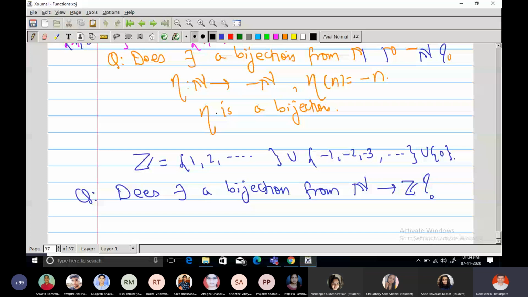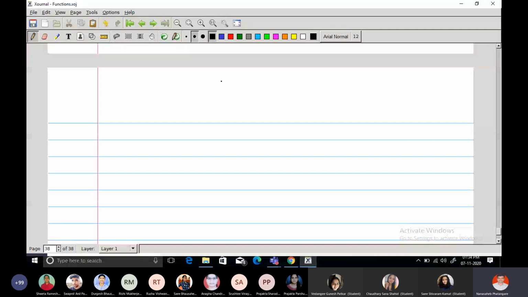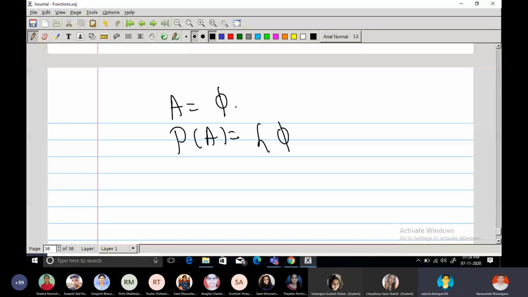No, what is the power set of the empty set? A is equal to the empty set. Then what is the power set of A? Empty set, right? Is there any other? What are the subsets? The power set of A is the set of all subsets of the empty set. And what are the subsets of the empty set?